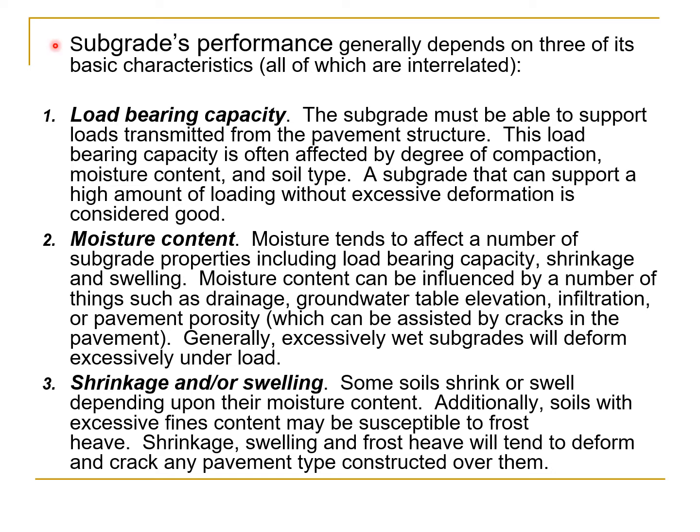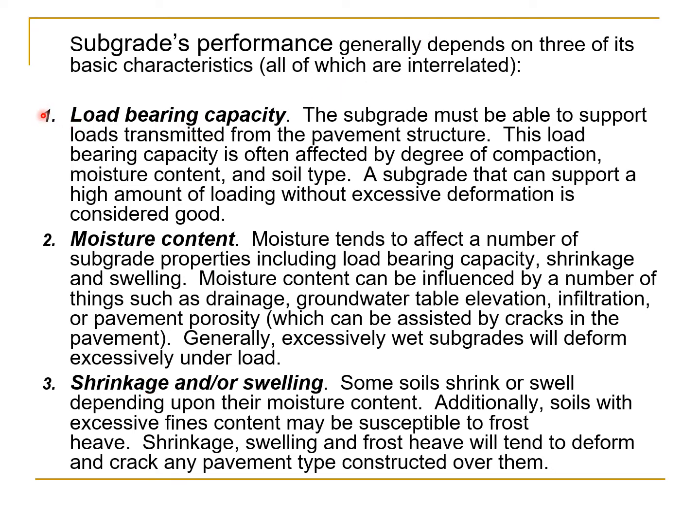Subgrade's performance generally depends on three of its basic characteristics, all of which are interrelated. So this point must be considered, that these are the three basic characteristics which are interrelated.